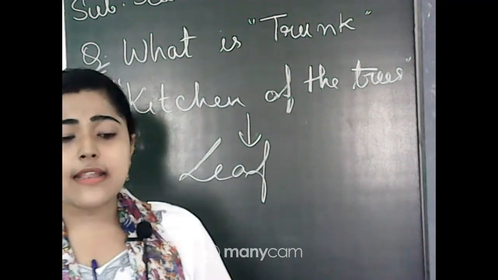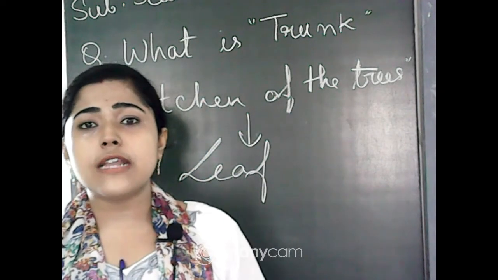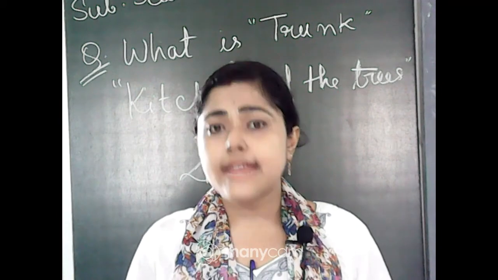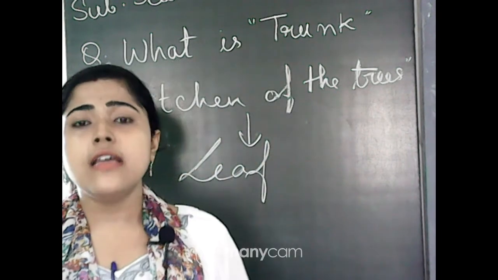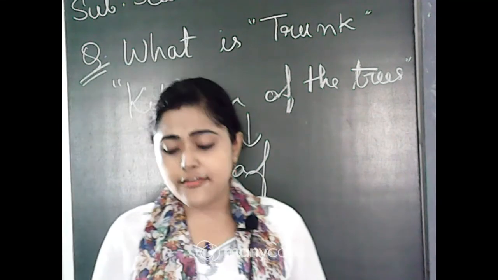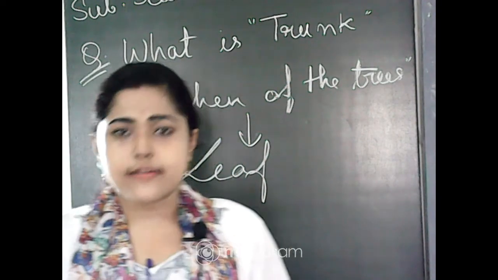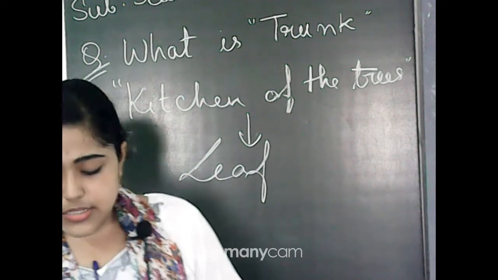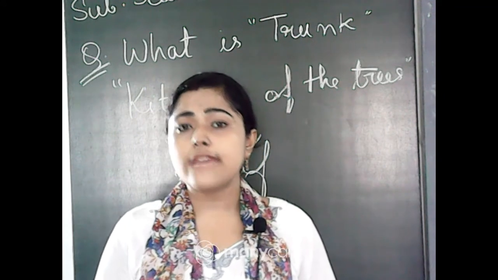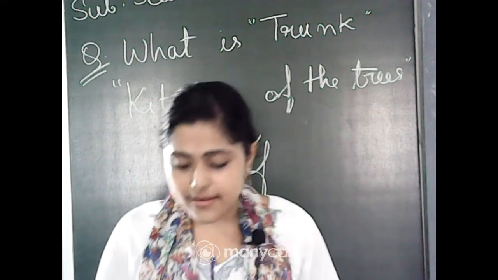And this animal is the camel. Camel is an animal which lives in the desert area. As you know, we call them the ship of the desert. So the camel also lives in the desert area, and they can live without water for some days, or they can live with less water. So that's why the camel is one of those animals who can live without food and without water.